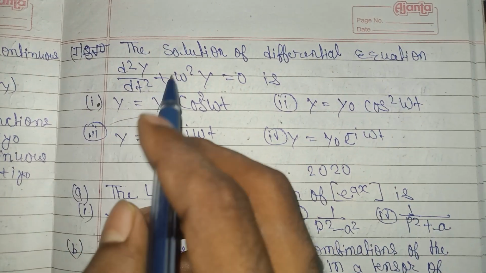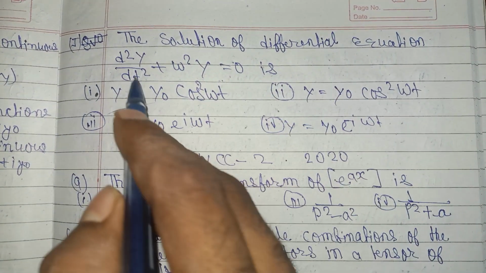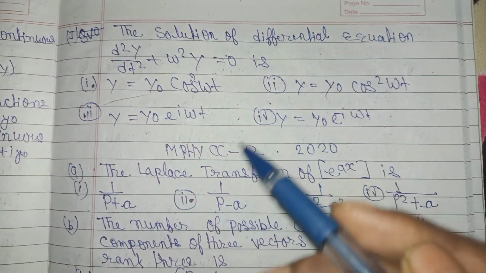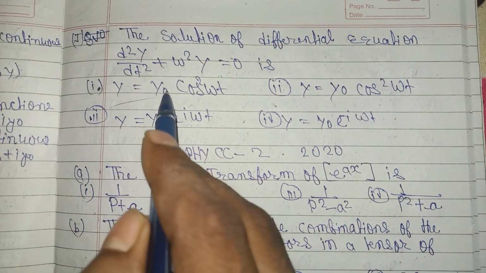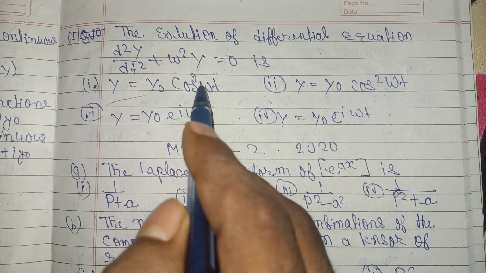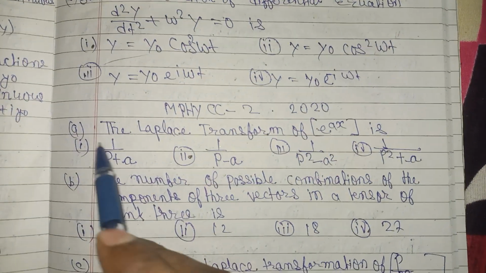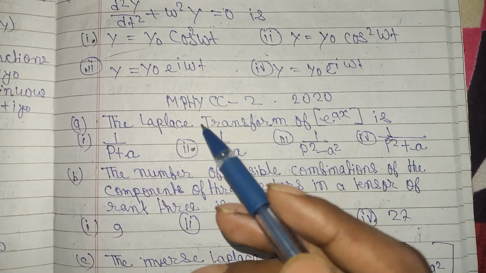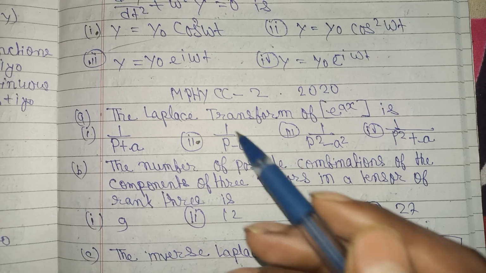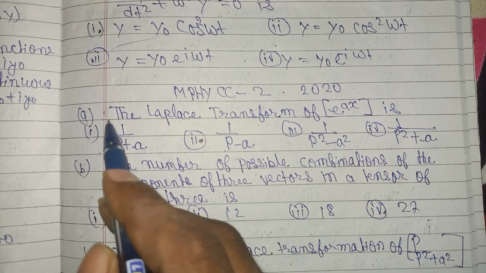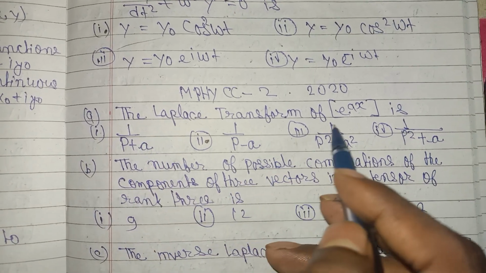Question J: the solution of the differential equation d²y/dt² plus omega square y is equal to 0 is y equal to y0 cos omega t. So I've come to the paper 2020 physics CC2 mathematical physics. Question number 1, Laplace transformation